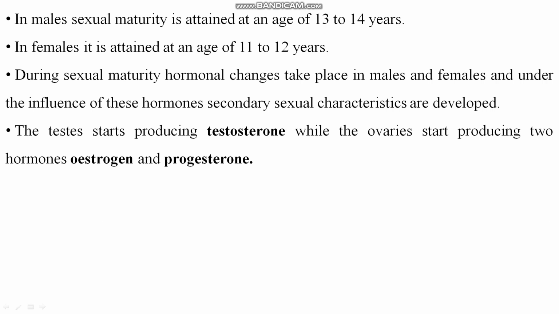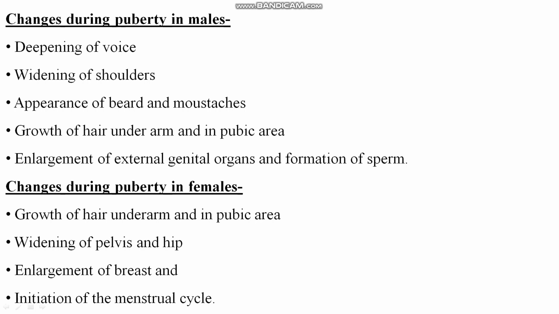At the time of secondary sexual characteristic development or maturity, testosterone is produced from the testis. Clear? Testis works as a gland. Testes are present in males. This is the male reproductive organ, right? While in the female reproductive organ, that is the ovary, two hormones are secreted, that is estrogen and progesterone. Clear, students? You should remember the names of these three hormones: from the male reproductive organ testosterone is secreted, and from the female reproductive organ estrogen and progesterone are secreted.